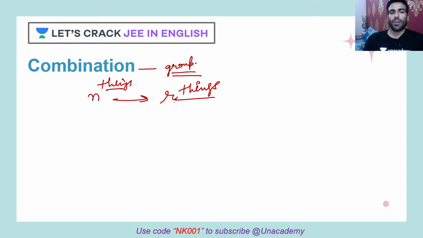Okay. Now let's say I want to arrange r things out of these n things. How will I write it? For the first place, n options; for the second place, n minus 1 options; for the third place, n minus 2; and it will keep continuing till n minus r, and this will be what? Plus 1, or what? Yes, it will be plus 1, correct.